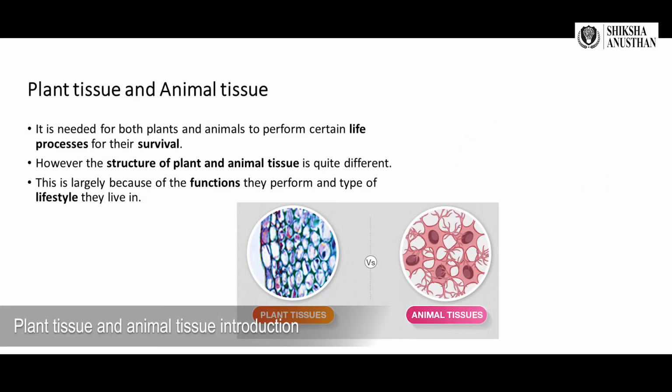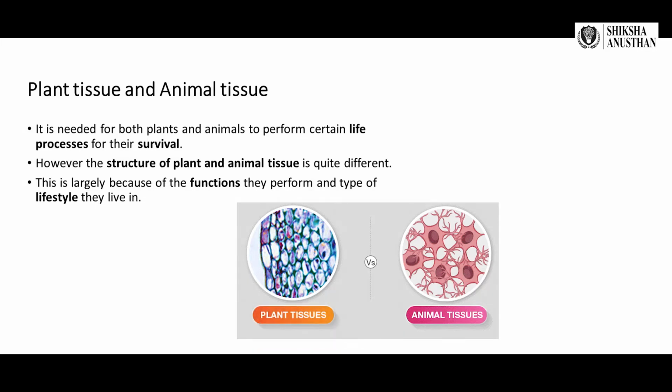Then plant tissue and animal tissue. It is needed for both plants and animals to perform certain life processes for survival. However, the structure of plant and animal tissues is quite different. This is largely because of the functions they perform and the type of lifestyle they live in. As you all know, plants don't move from place to place. They make their own food. Whereas animals move from place to place in search of their food.